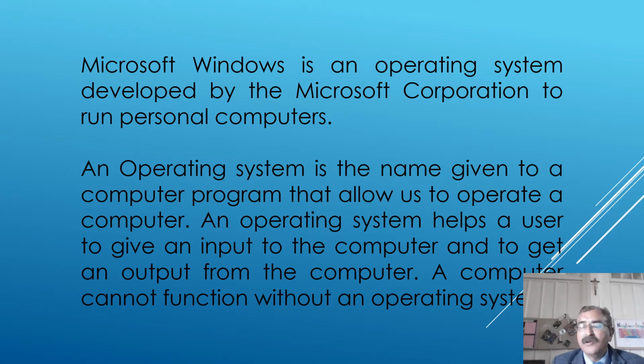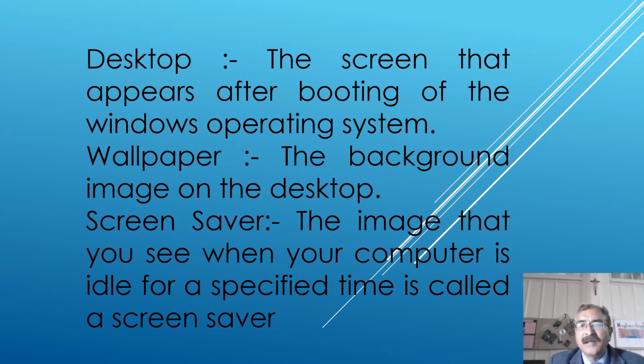Like you have a car and you don't have a driver, the car will not move. Or you have a car and you don't have petrol, the car will not move. So you need an operating system. That's the software. Linux, Unix, DOS, these are also operating systems, but we are using Windows, so Windows is also an operating system.